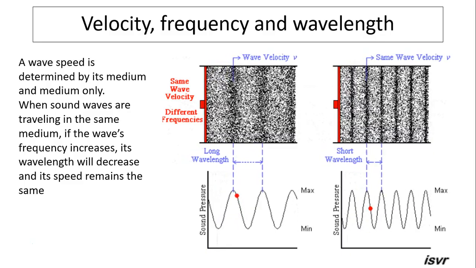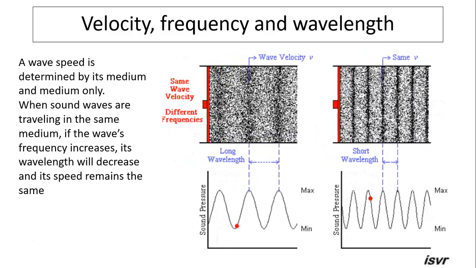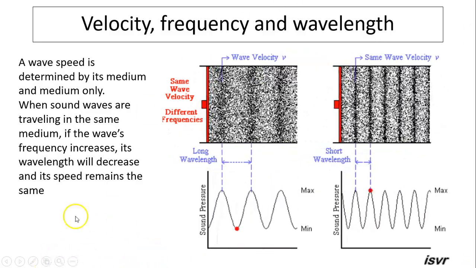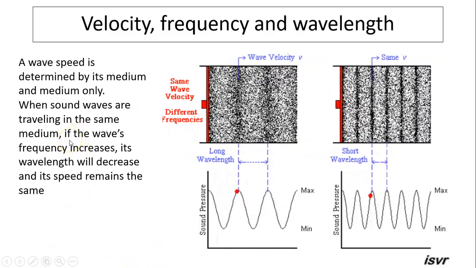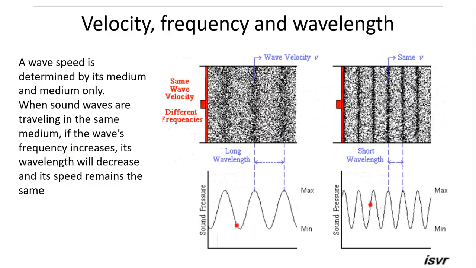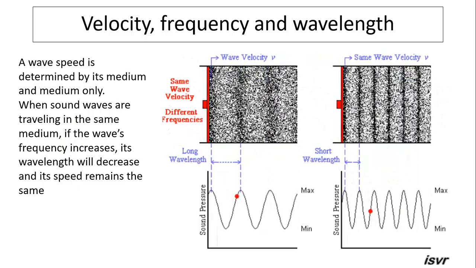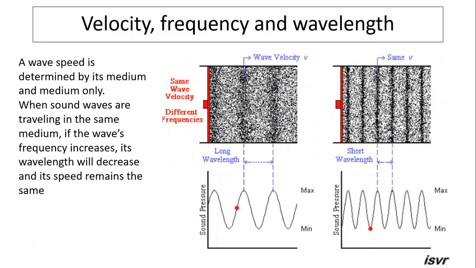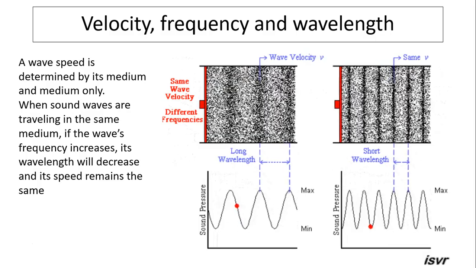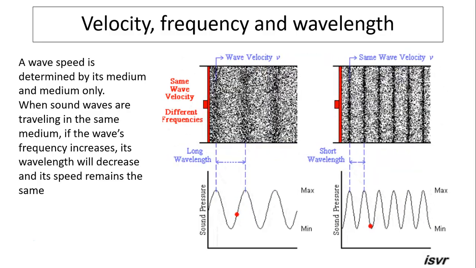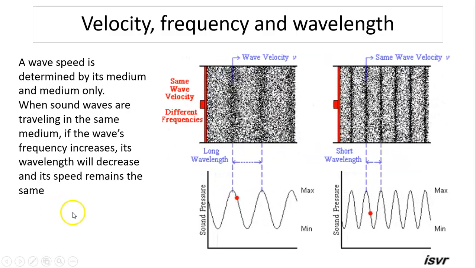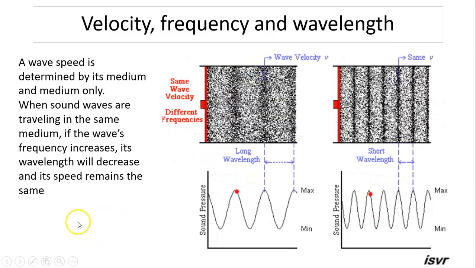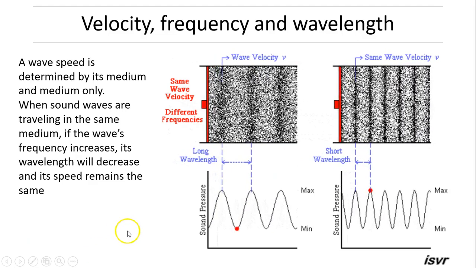Velocity, frequency, and wavelength. Wave speed, again, is determined by its medium and medium only. So when sound waves are traveling in the same medium, such as all of us speaking in the same room, if the wave's frequency increases, such as somebody who may have a higher pitch voice while somebody has a lower pitch voice, the difference between those two is the wavelength, not the speed. So everybody's sound has to have the same speed.